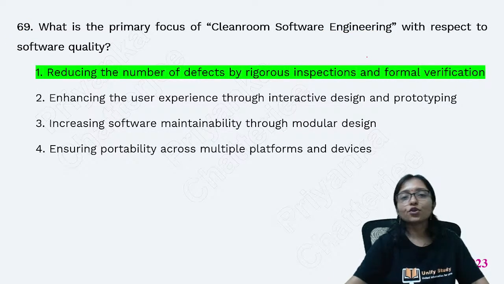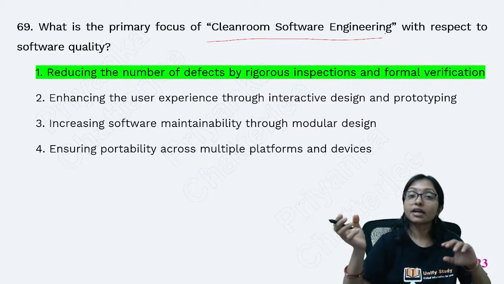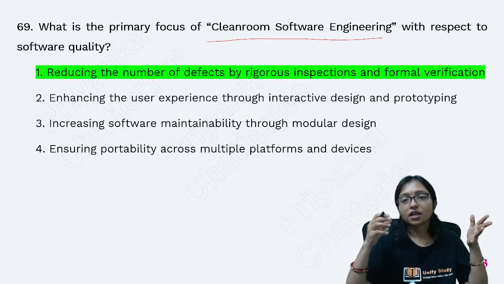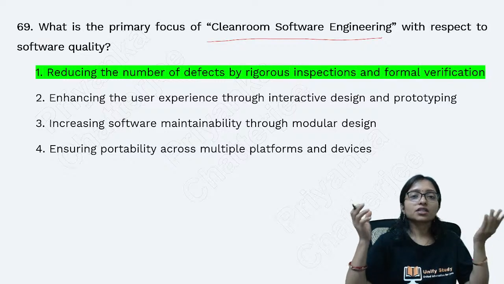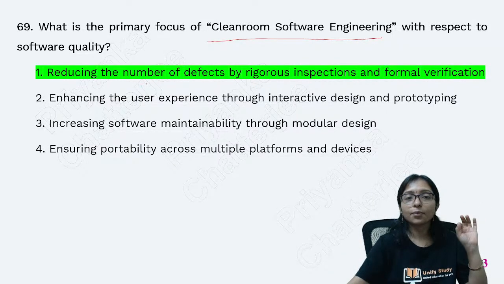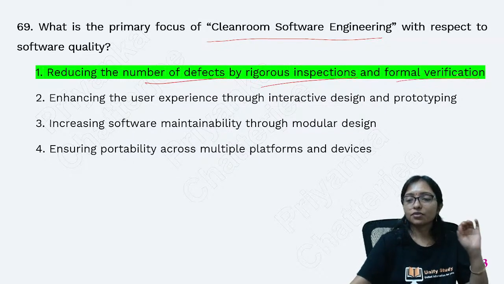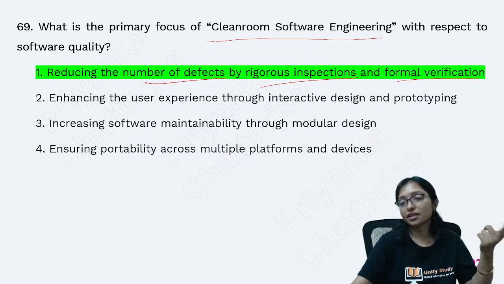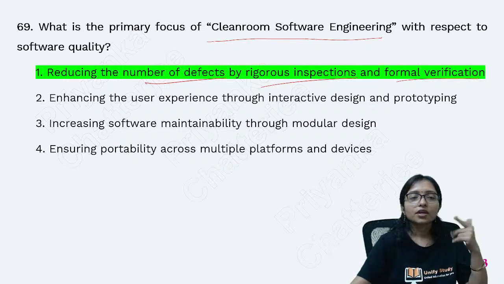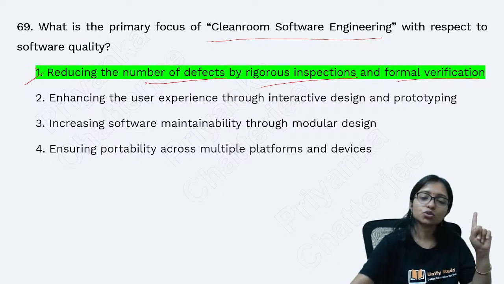Cleanroom software engineering is also a very important concept, where we are trying to avoid defects so that defects will not be there. The main focus is reducing the number of defects by rigorous inspection and formal verification. This is an avoidance technique, a prevention technique. So the answer is this one. Many times questions came from this area also.